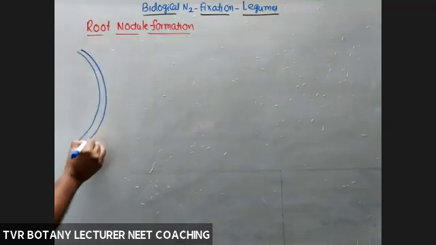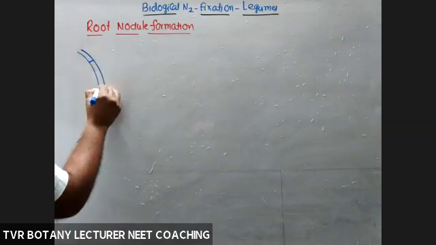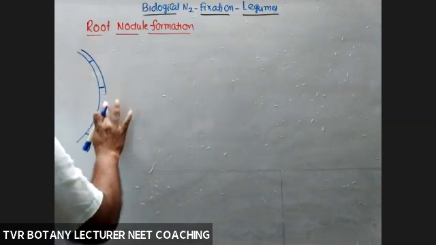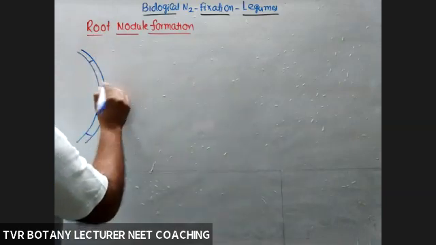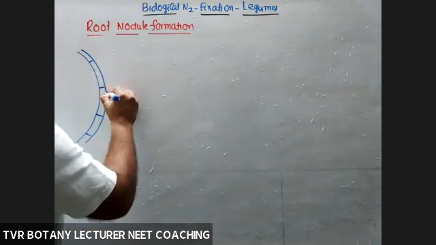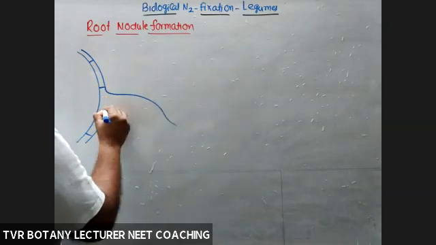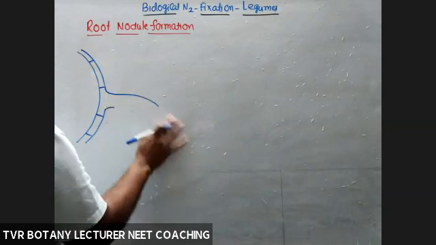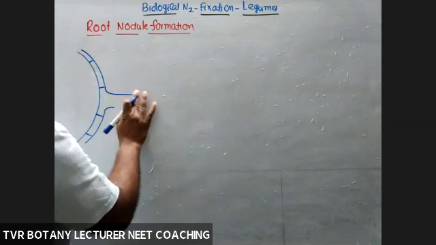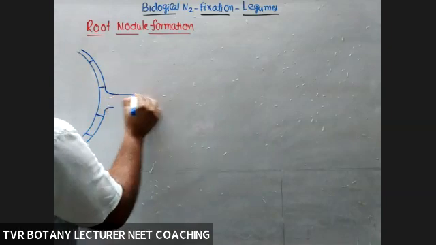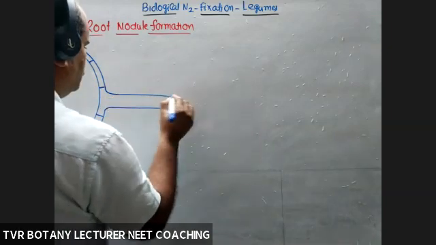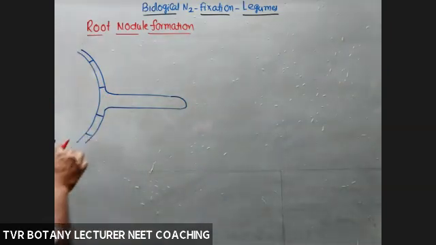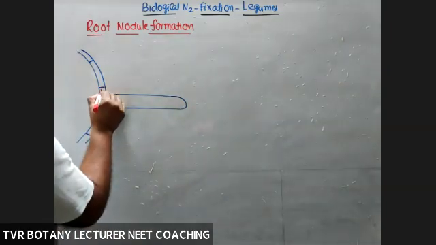Root epidermis, with a certain number of epidermal cells. From the root epidermis, certain cells are involved in the formation of epidermal hairs. That epidermal hair is the root hair.